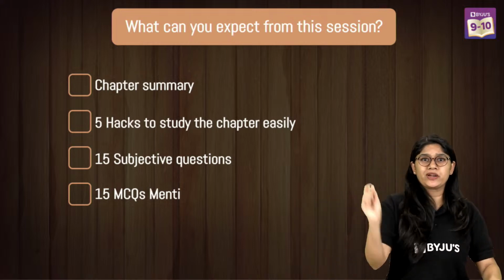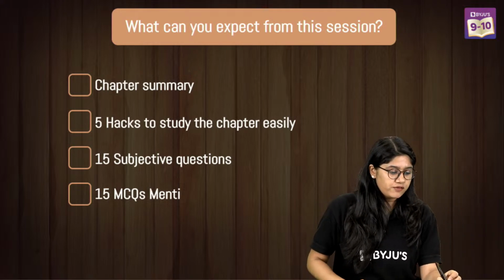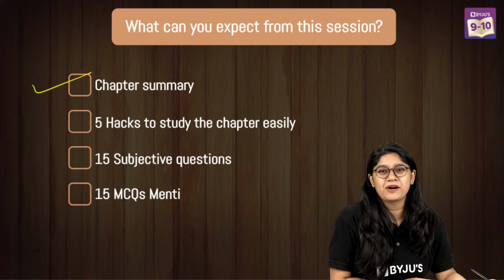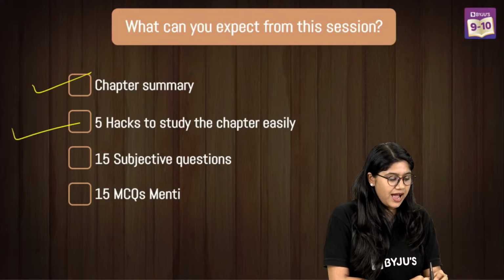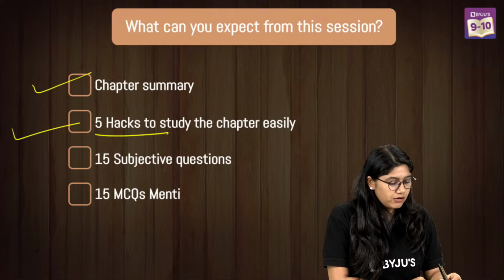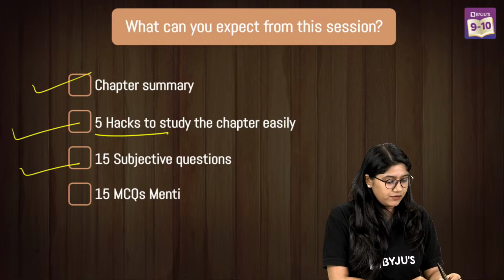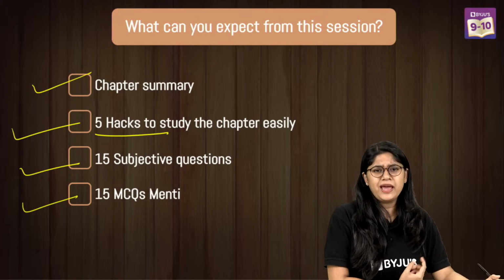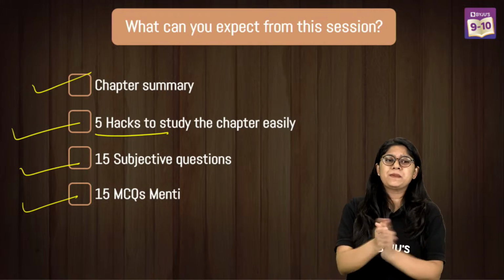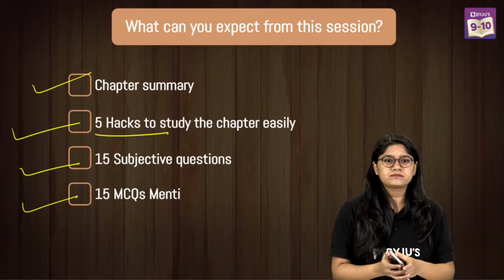See, this is what we'll be doing in today's class everyone. First of all, we will be discussing the chapter summary. Then we'll have the 5 study hacks to make this chapter really very easy for you. 50 subjective questions and 50 Mentimeter MCQ questions, okay? So are we ready everyone? Quick thumbs up in the chat.